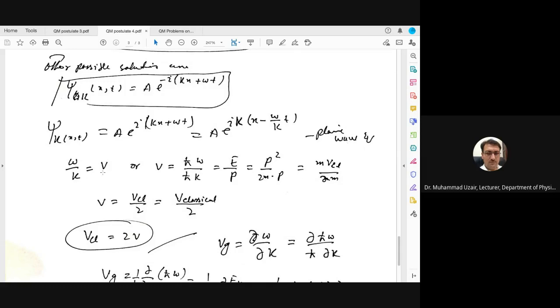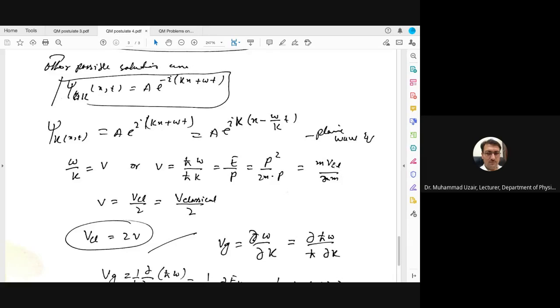This is equal to velocity, already you know. Or this can also be written as multiplying this and dividing by h cut. So h cut omega divided by h cut k. Now h cut omega is energy E, while h cut k is the momentum p. So here E is equal to p square divided by 2m, and p is here. So p or p square, it will cancel, and you are left with mv divided by 2m.